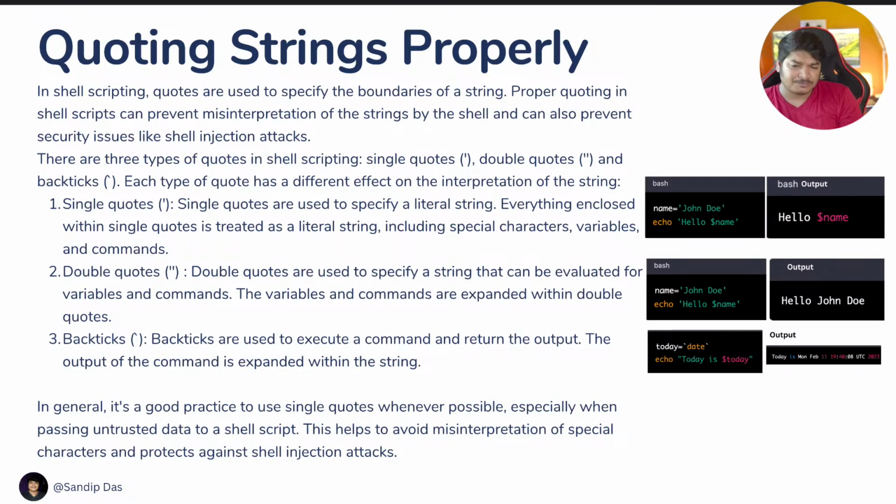Now then what about the double quotes? So double quotes are used to specify strings that can be evaluated for variables and commands. This is very important. If you don't want the string that you're taking as input or processing to have any command execution or any possibility such as that, then you go for the single quotes. And if you want to dynamically generate some value using a variable, or maybe you want to execute a command to get an output for the particular string, then you need the double quotes.